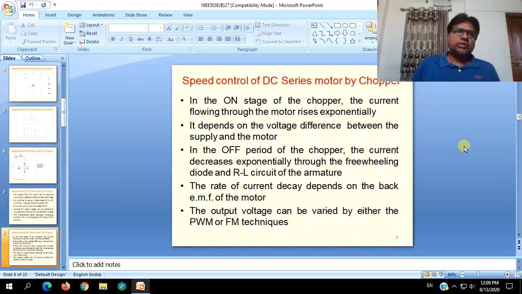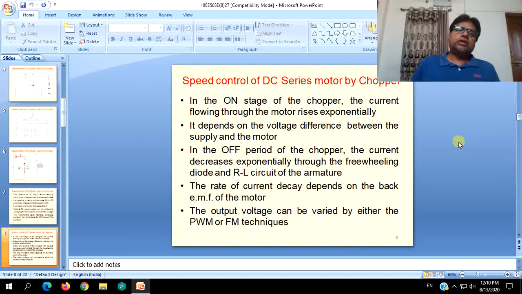It will be possible when we use a class C chopper, which can be operated in both first and second quadrants, which will be suitable for both forward motoring and forward braking, and also regeneration for the forward direction.